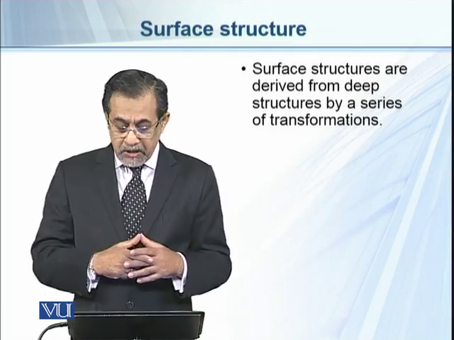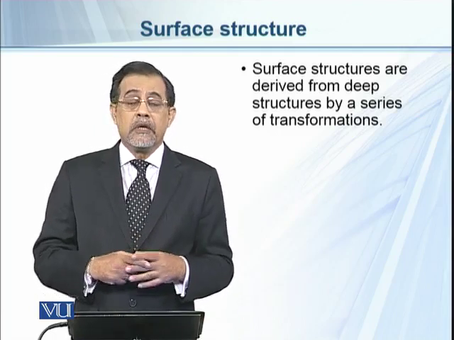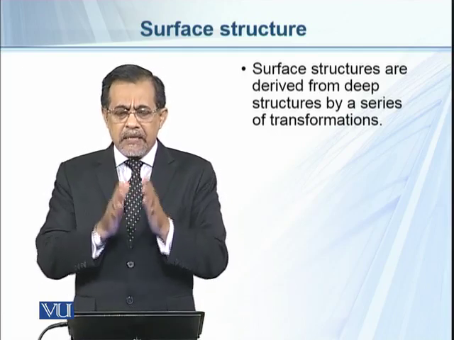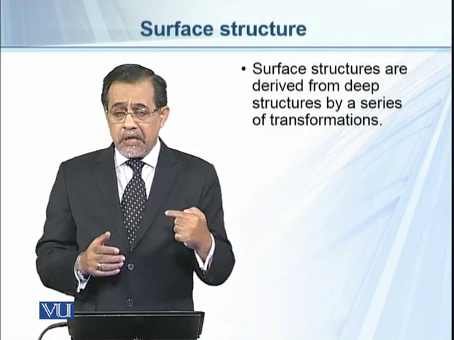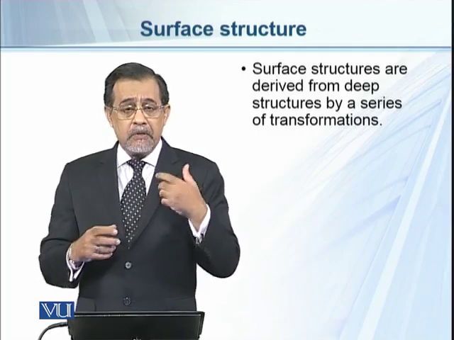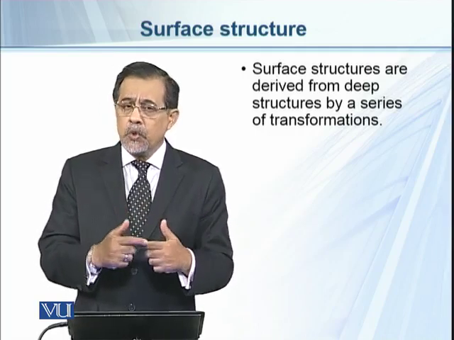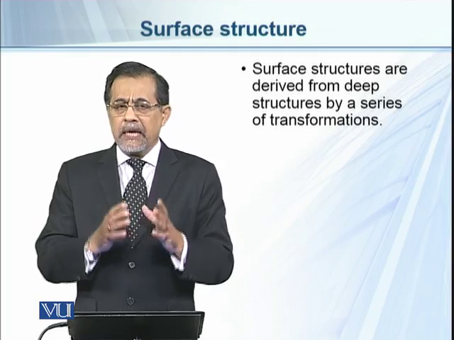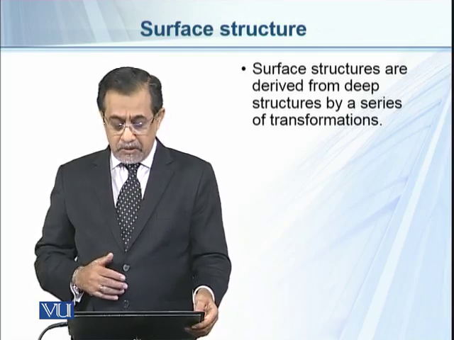Surface structures are derived from deep structure by a series of transformations. When we utter a sentence at the surface structure, it has a deep structure as well. We derive a sentence from the deep structure, it undergoes certain rules of transformation, and then the sentence is uttered at surface structure.